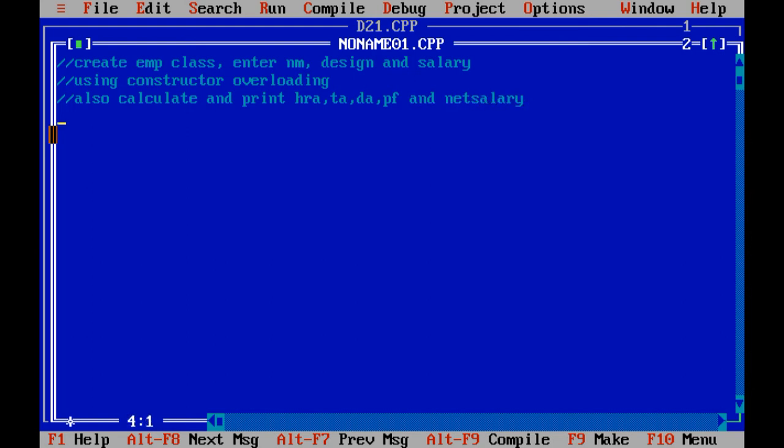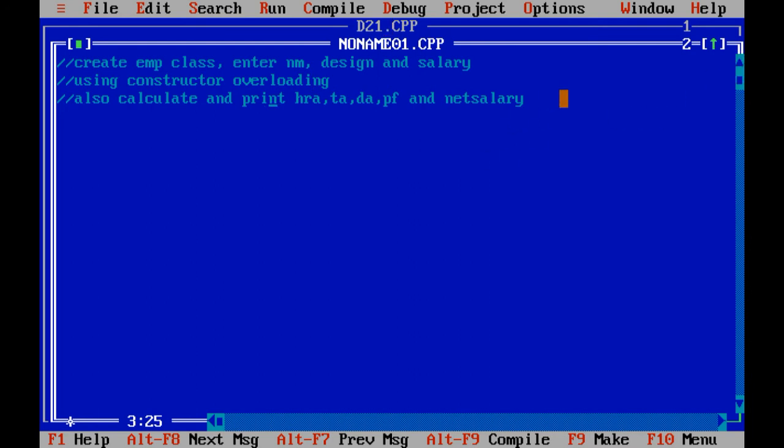Now what is our definition? We need to use constructor overloading in the class. While I am going to create the class employee, I need to create multiple constructors declared within one class. So I need to create the employee class, input name, designation and salary, and based on salary use the concept of constructor overloading, and based on that calculate and print the HRA, TA, DA, PF and net salary.